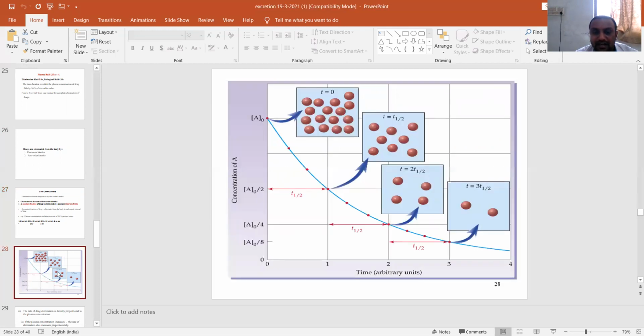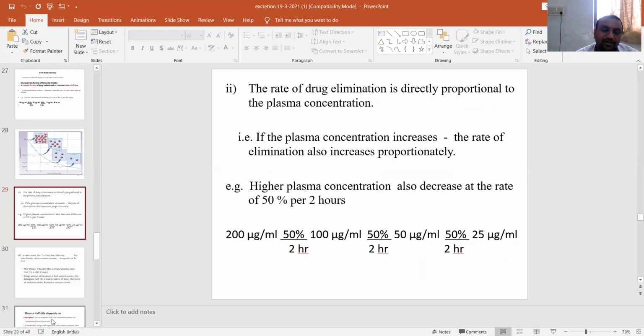In this diagrammatic representation of concentration, you can see at the initial time the concentration is high, but at the next time interval the concentration has been reduced, and subsequently at the next half-life the concentration is reduced further, and at the third level the concentration is reduced even more. So for a drug to be eliminated from our body, it requires a minimum of 4 to 5 half-lives.